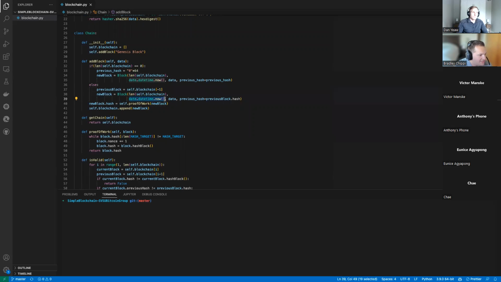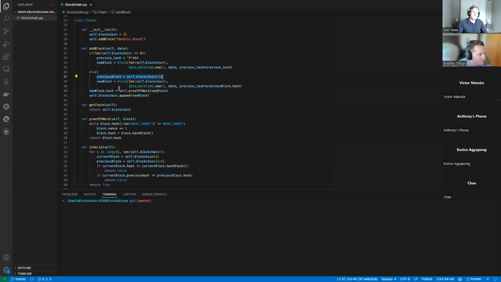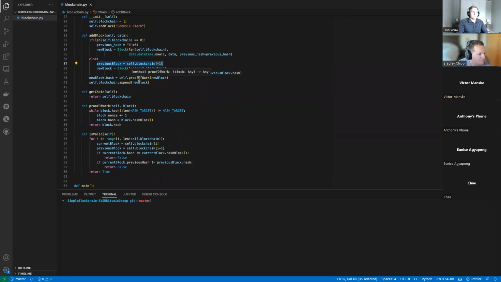We put in the current time, the data that was passed in, and then that previous hash that we just grabbed. Then we can call our proof of work method with that block and get the hash. Once we have that hash, we can append that new block onto our blockchain.